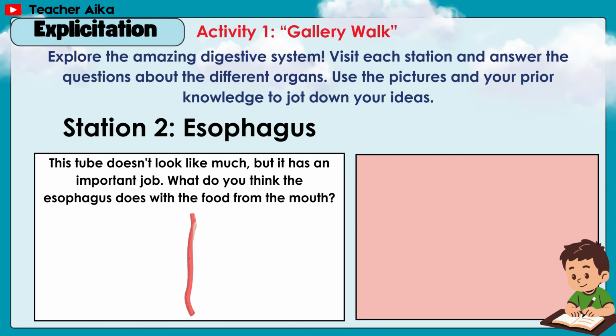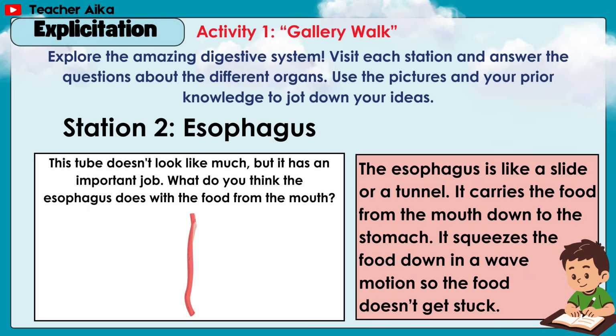Station 2, esophagus. This tube doesn't look like much, but it has an important job. What do you think the esophagus does with the food from the mouth? The esophagus is like a slide or a tunnel. It carries the food from the mouth down to the stomach. It squeezes the food down in a wave motion so the food doesn't get stuck.